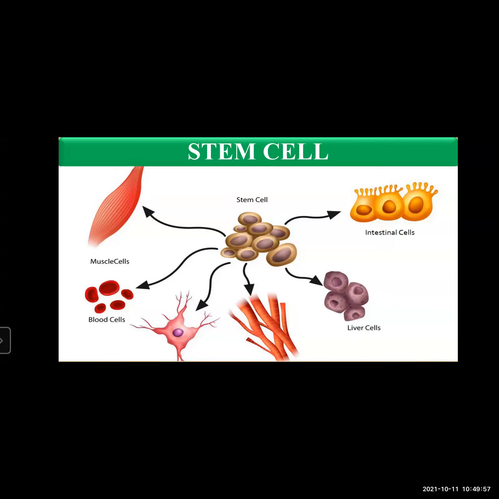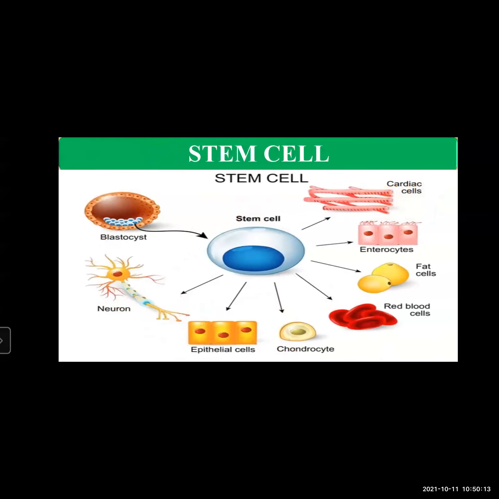We can say they are the basic cells, at the beginning. Similarly, these cells play an important role in wound healing. If the body suffers any injury, it can be healed with the help of these stem cells.